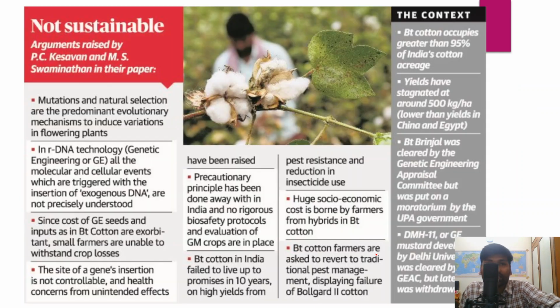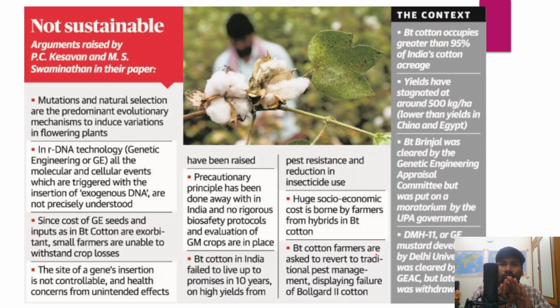So these are the potential risks or disadvantages associated with genetically modified crops. So remember, whenever you answer a question on genetically modified crops, it is very important for you to mention both advantages and disadvantages of genetically modified crops, right?